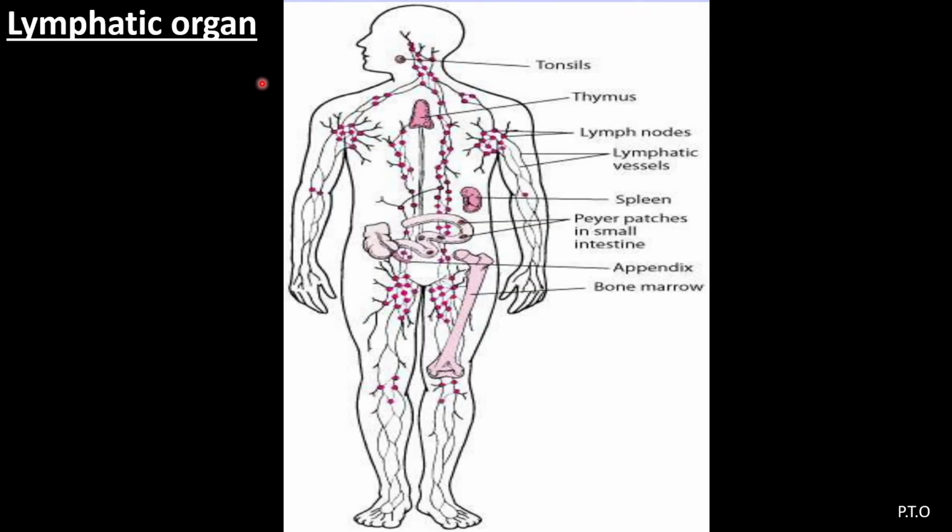In this diagram, you will find the different lymphoid organs. Here I will show you the location of the thymus gland and the bone marrow, which are the primary lymphoid organs, whereas tonsils, lymph nodes, spleen, Peyer's patch in the small intestine and appendix are all the secondary lymphoid organs. So with this, we have studied a total of 5 points in brief.